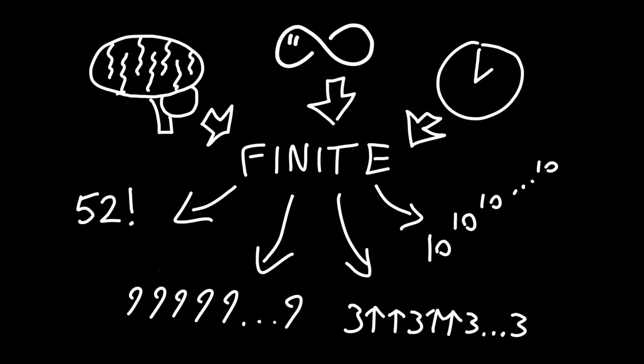A logical consequence of this is that there is some largest possible number that you, as a person, are able to experience. Even if you would spend your entire life only focused on conceptualizing the largest number possible, it would always be finite. Therefore, I argue that a mathematical model that is supposed to represent how we think about numbers should also contain this idea.